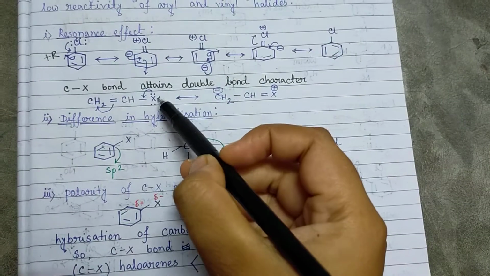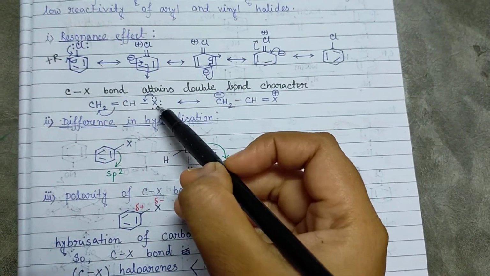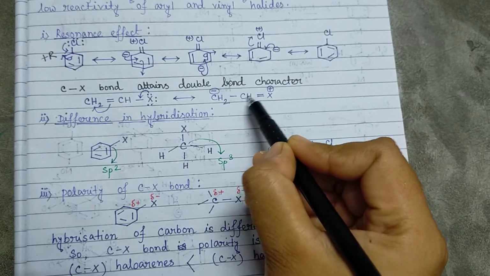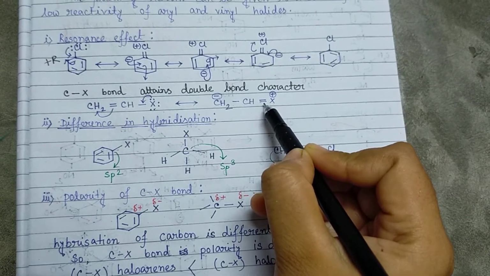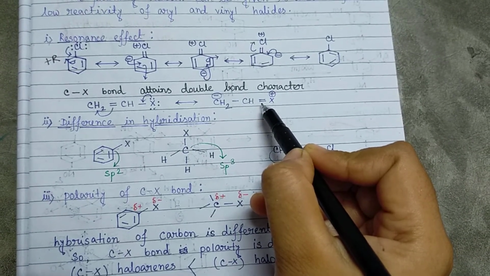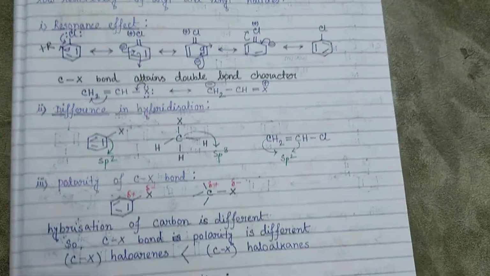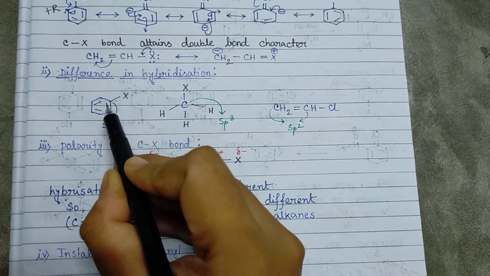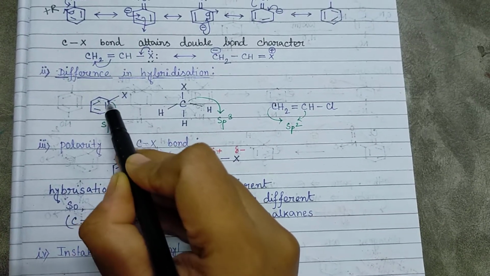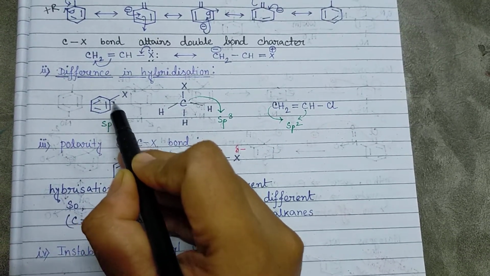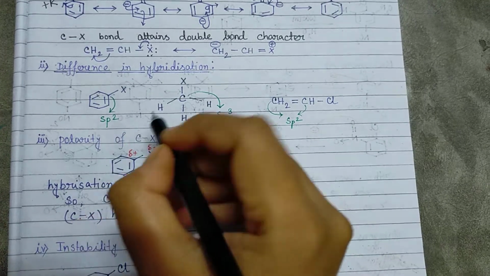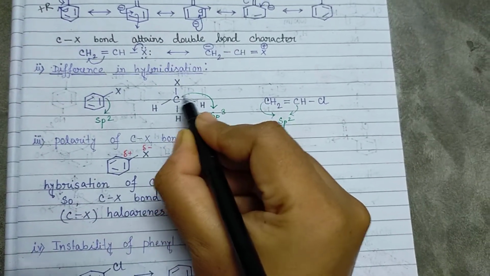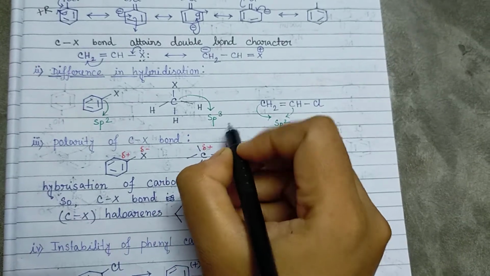Also in case of vinyl chloride or vinyl halide, the same resonance effect is observed. The C-X bond has partial double bond character. The next reason is the difference in hybridization. We know that the benzene ring has carbon which is sp2 hybridized, and in case of normal haloalkanes the carbon is sp3 hybridized.